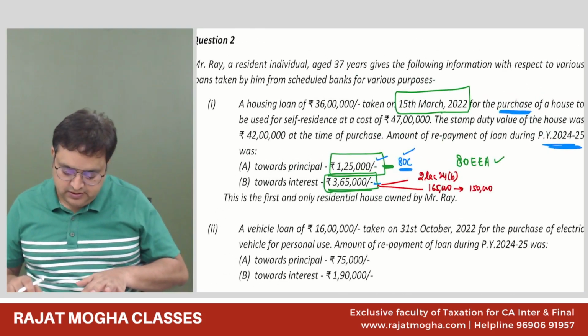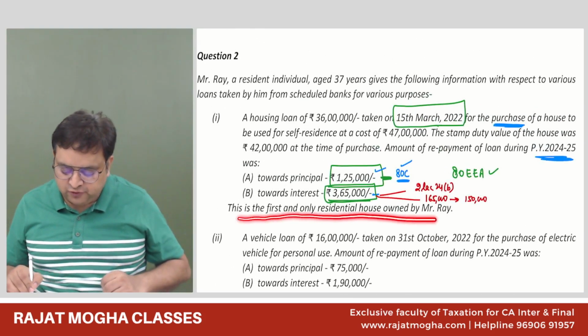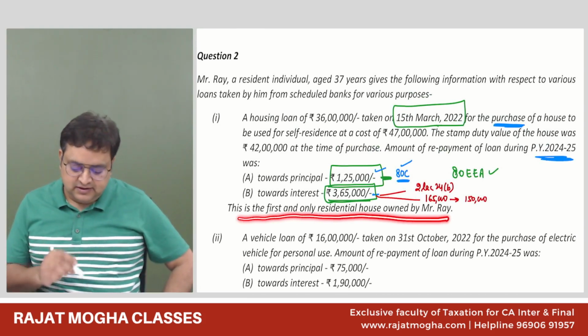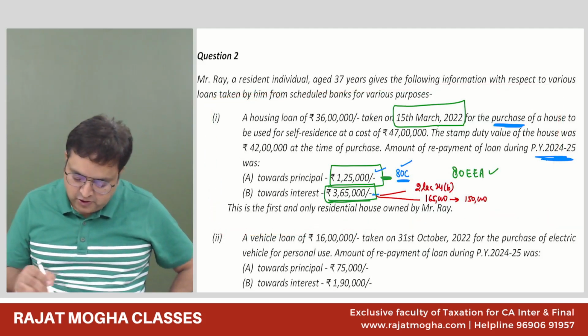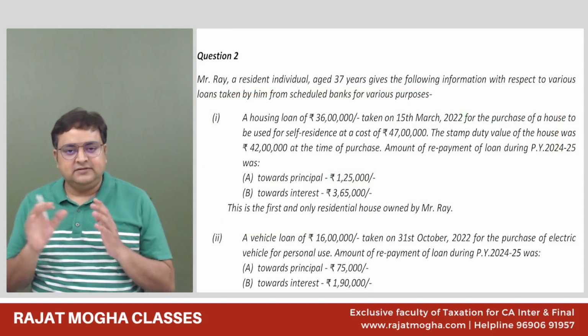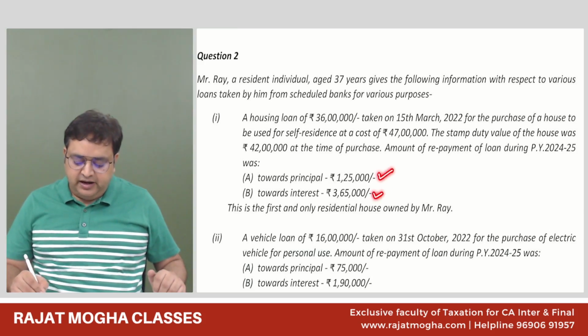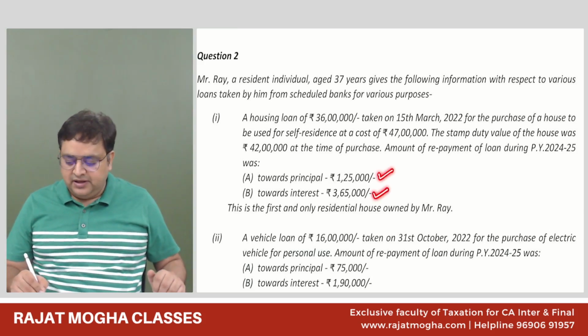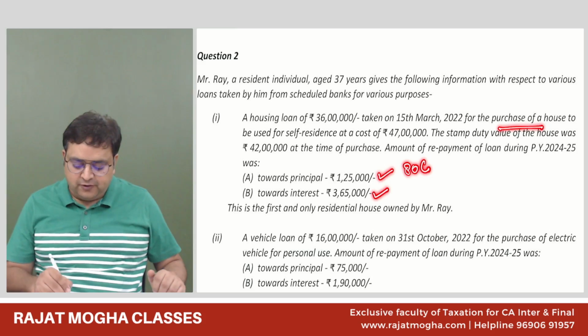Now I am reading this, and this is the first and the only residential house owned by Mr. Ray, they are telling us. Now I am erasing everything. This guy is coming to you, principal repayment 125, interest 3,65,000. We understood that it is for purchase of house. So 80C is allowed for principal repayment.